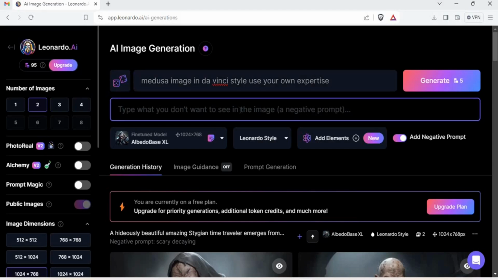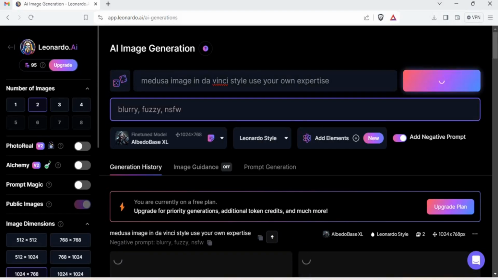Now, as far as for the negative prompt, what will I say? Blurry, fuzzy, and what can I say? Maybe NSFW, not safe for work, which means.